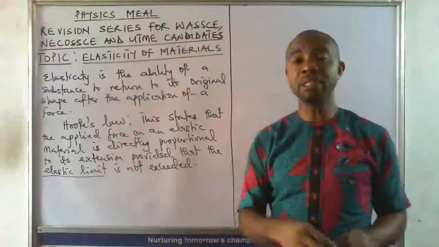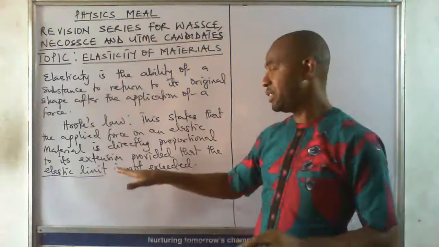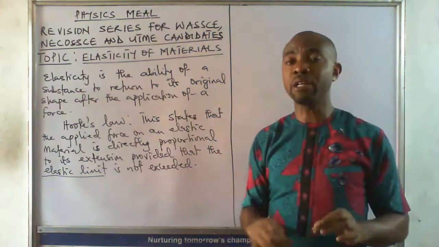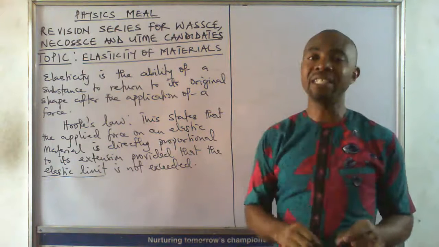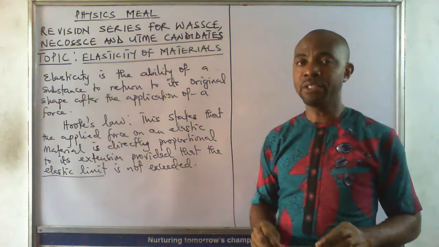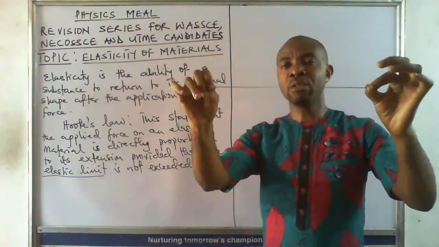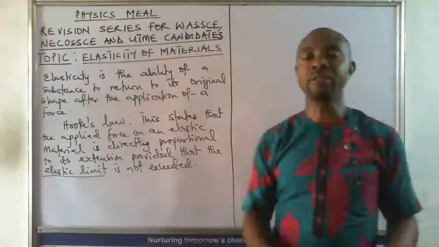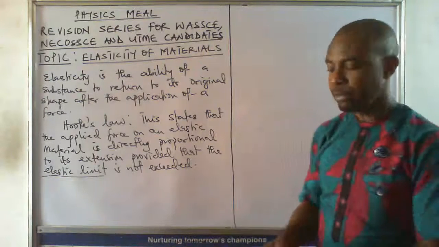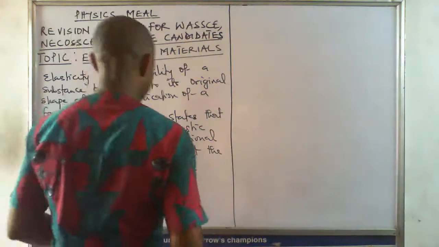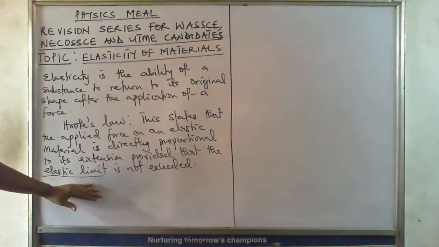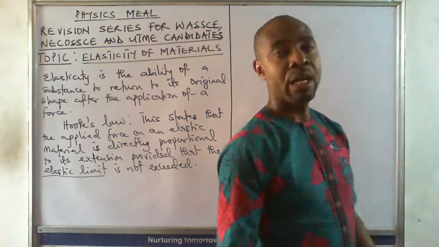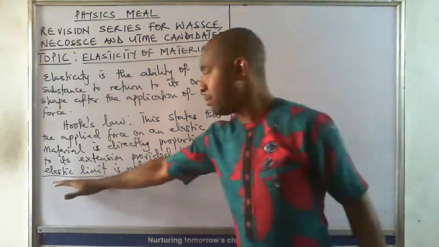Now, you see, if I'm increasing the force, the extension is increasing. So there is a direct proportion between the force and the what? Extension. Increase in force will bring about increase in the extension, provided you did not exceed the elastic limit. What it means is that once the elastic limit is exceeded, then this direct proportional relationship between the force and the extension will cease to exist. Now, let's put this mathematically. We're going to revisit elastic limit by the time we look at other terms associated with elasticity. So keep this in mind, elastic limit.